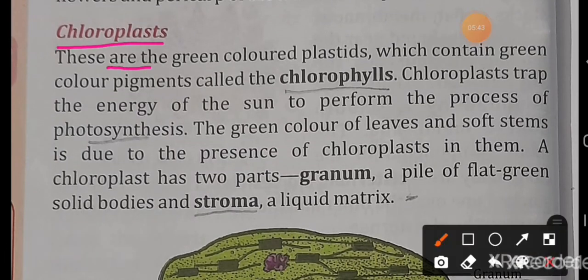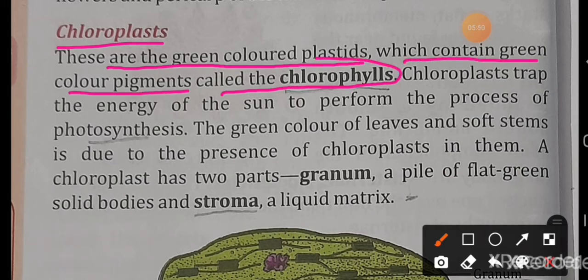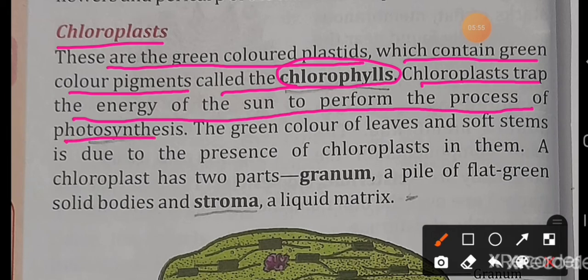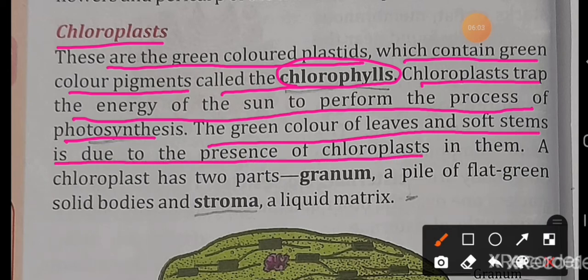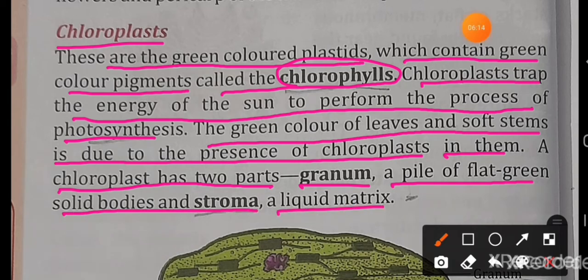These are the green colored plastids which contain green color pigments called the chlorophylls. Chloroplasts trap the energy of the sun to perform the process of photosynthesis. The green color of the leaves and soft stem is due to the presence of chloroplast in them. A chloroplast has two parts: granum, a pile of flat green solid bodies, and stroma, a liquid matrix.